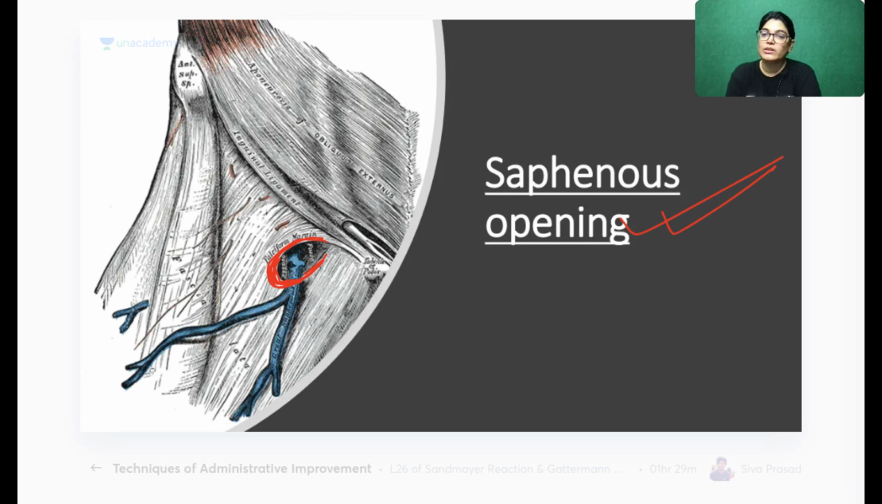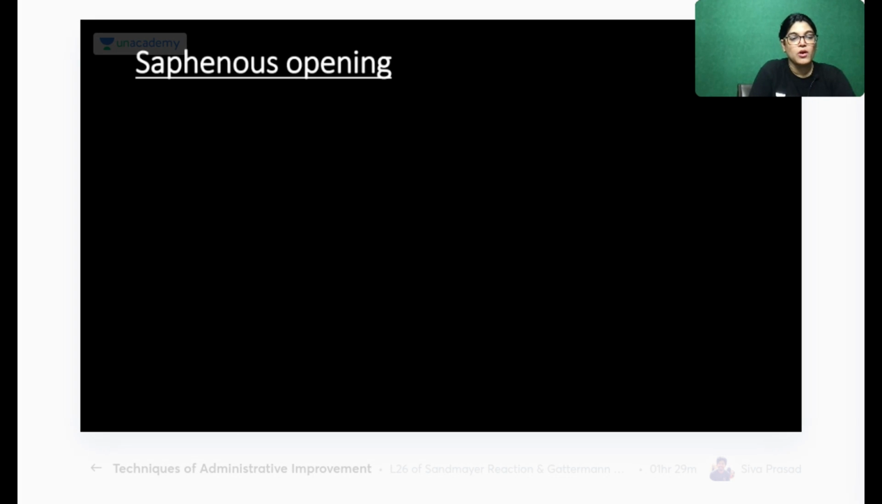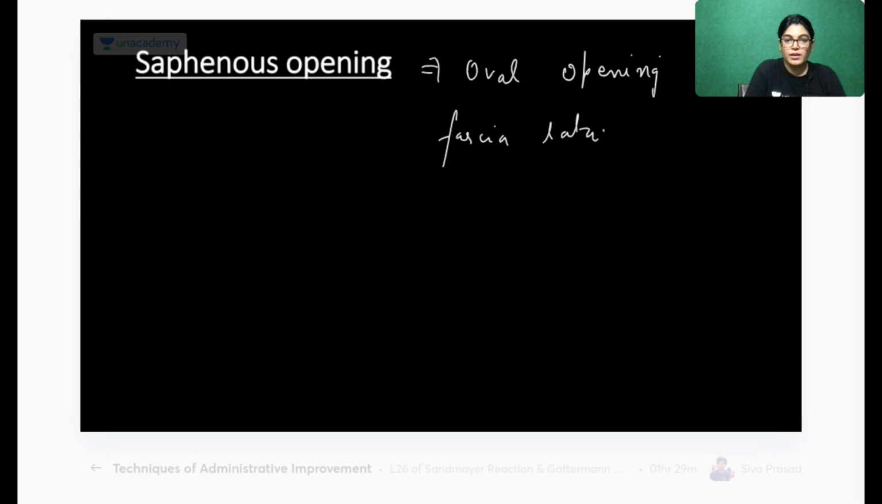I will concentrate on the points which are very important for your viva and for your examination. The first point which is very important about the saphenous opening is the location, where it is lying. The saphenous opening is an oval opening. As a student has told me, ma'am, write the notes along with us, so I am doing that. It's an oval opening lying in the fascia lata. If you didn't understand my writing, you can tell me.